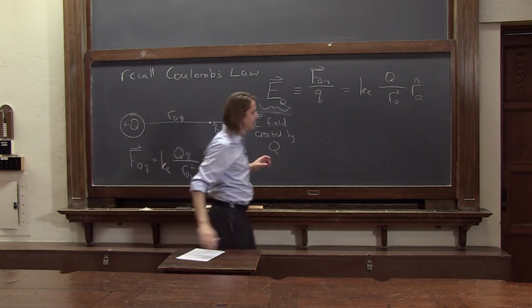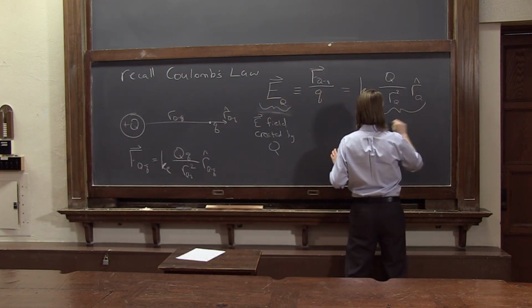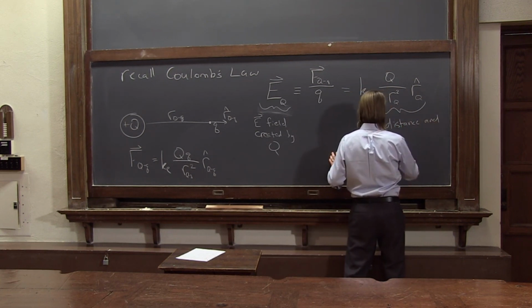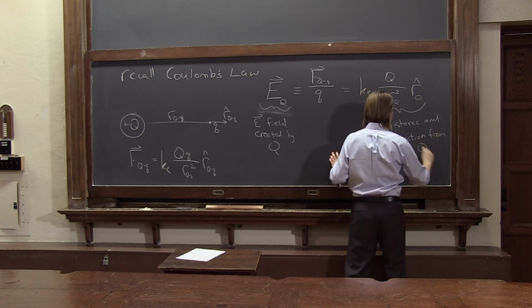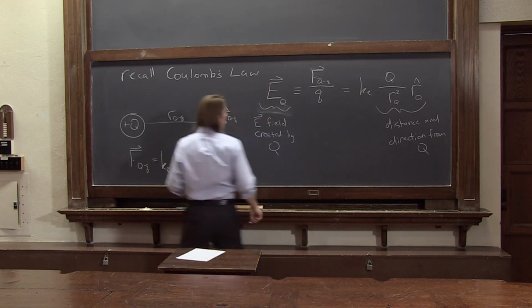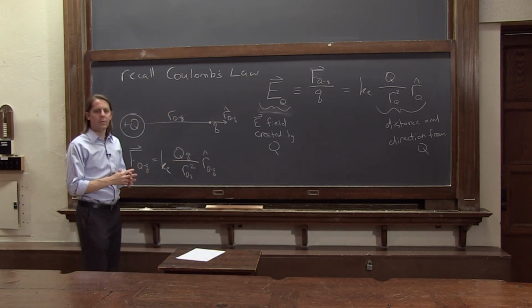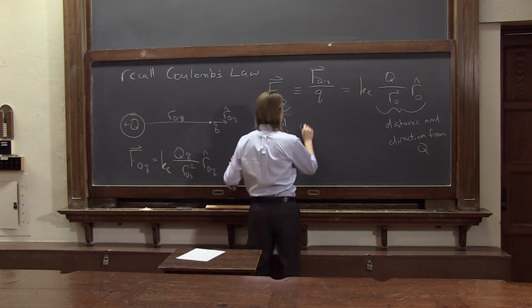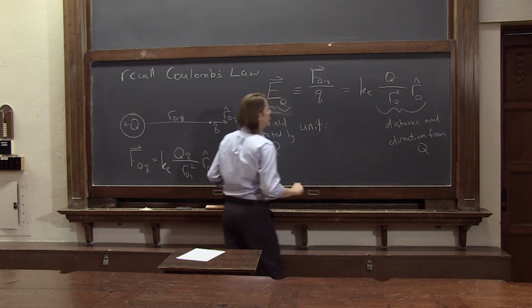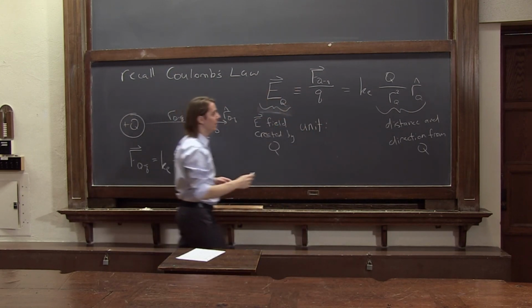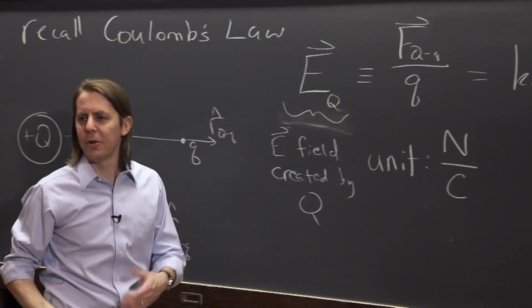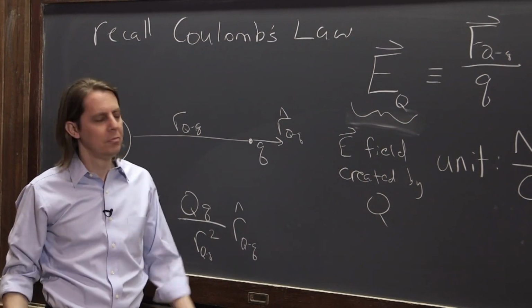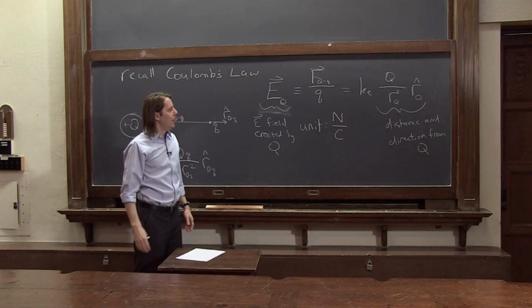So these two R's, we'll just write down, are the distance and direction from Q. That's how you'd calculate it. What's the unit? Well, you can see what the unit is right there. It's a Newton per Coulomb. And what's funny is the unit for the electric field has no name. It wasn't named after anyone. It's just the Newton per Coulomb.